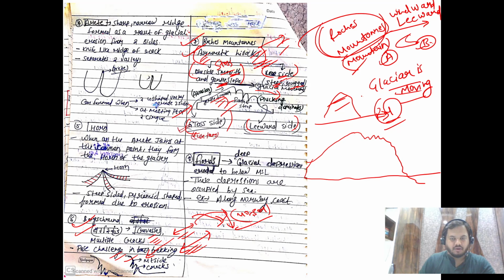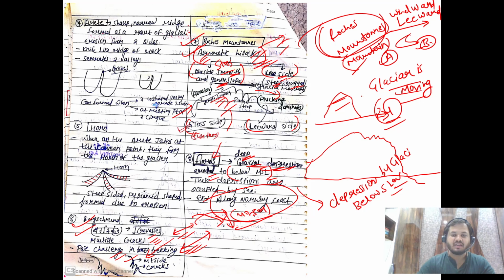A fjord is a deep glacial depression eroded to below mean sea level. All right. So these are depressions made by glacier to below sea level. All right. So these are very famous landforms in the Scandinavian countries. What are the Scandinavian countries?